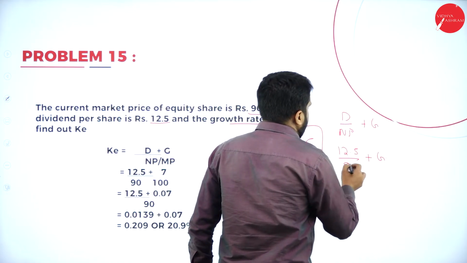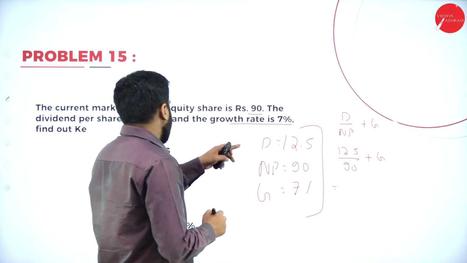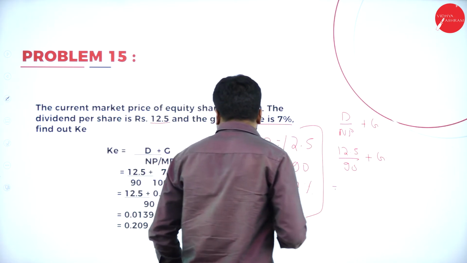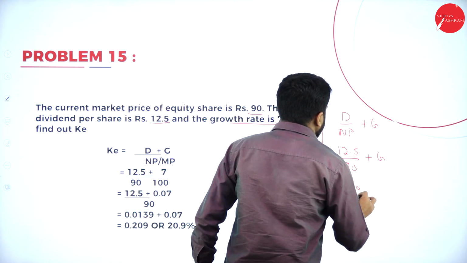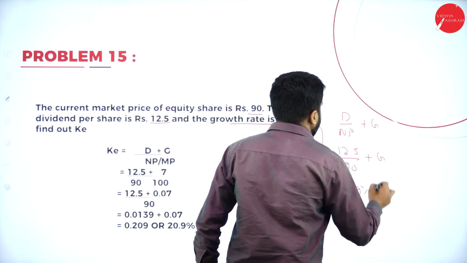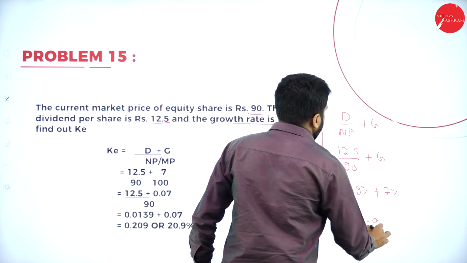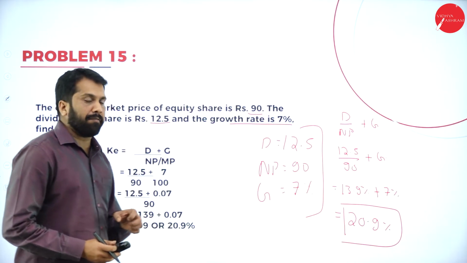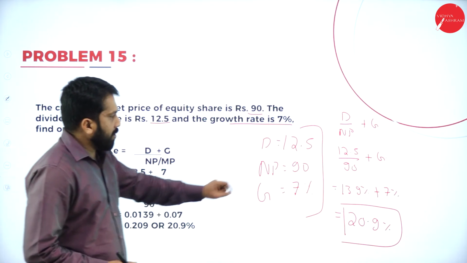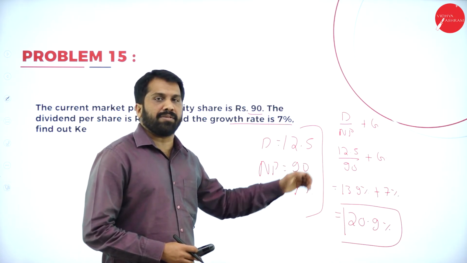If you calculate with final answer multiplied with 100, how much you will get? If you calculate this, you will get around 13.9% plus what is the growth? 7%. Add, 20.9%. This is a calculation. If you have any confusion in this calculation, you can go for this. It is easy to remember, or else easy to understand.